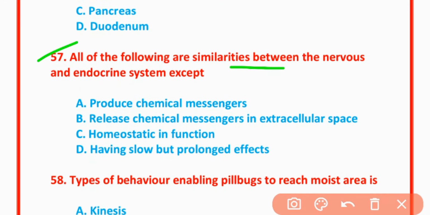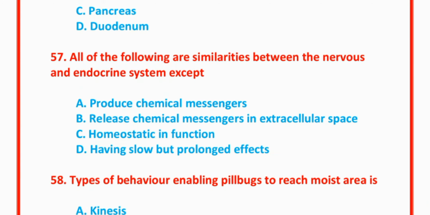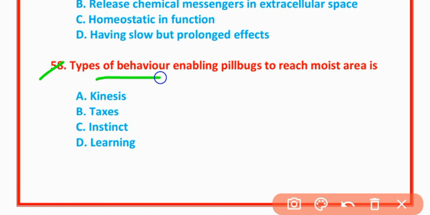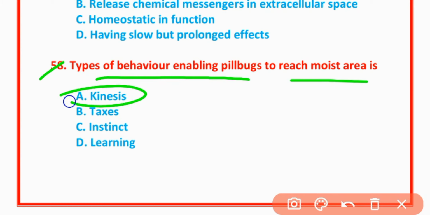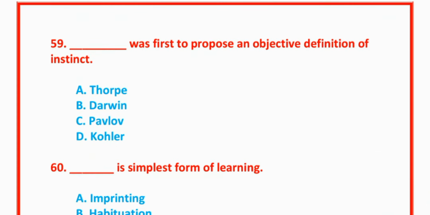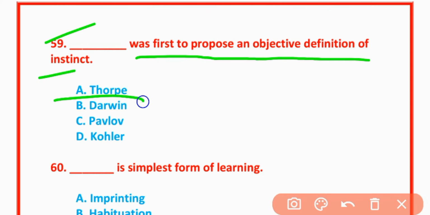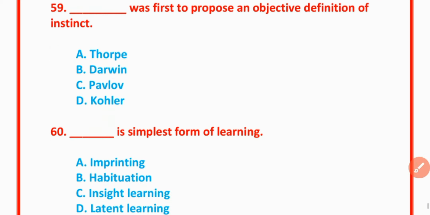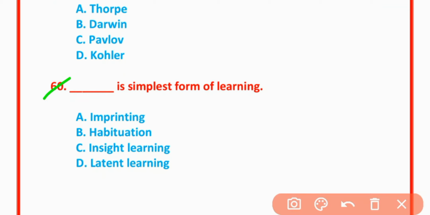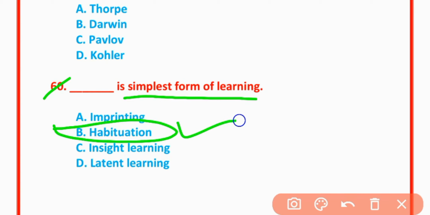57. All of the following are similarities between nervous and endocrine system except having slow but prolonged effect. 58. Type of behavior enabling pill bugs to reach moist area is kinesis. 59. Who first proposed an objective definition of instinct? Darwin. Option B is correct. MCQ number 60. Habituation is the simplest form of learning. Option B is correct.